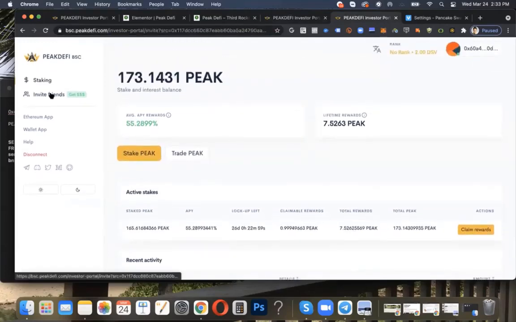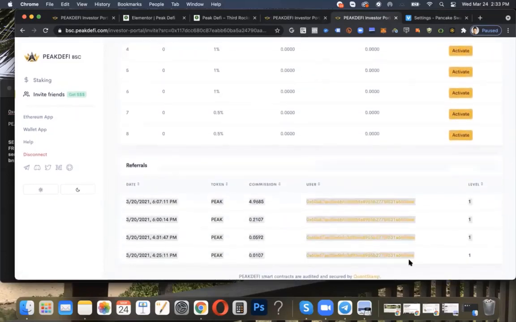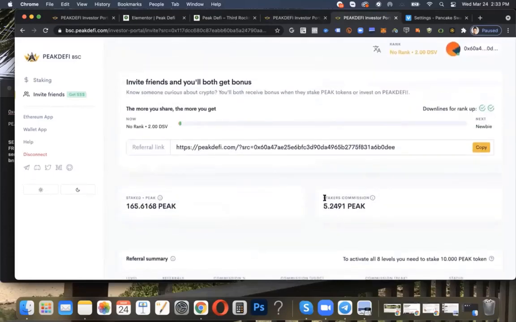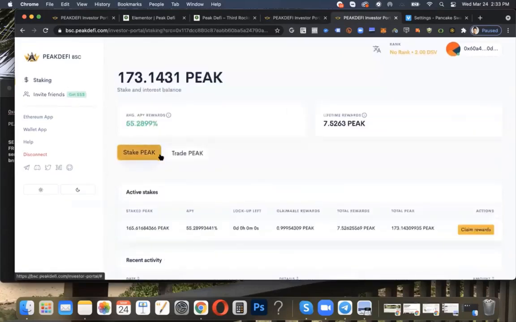So you see here, and then there's commissions down here. You'll see the commissions received, and then you'll see the commission is here, and your staked Peak is here, and then you can keep staking Peak from here. And it tells you the rewards that come in when you do that, okay?